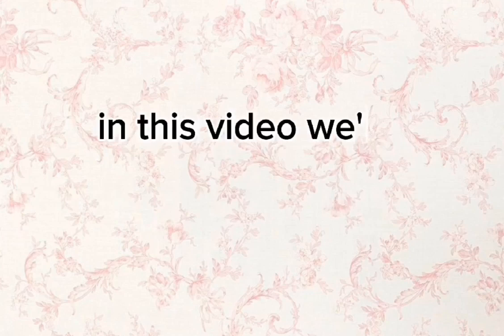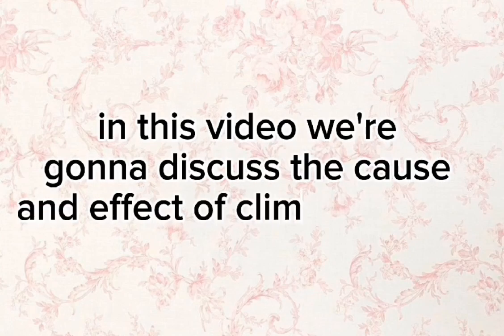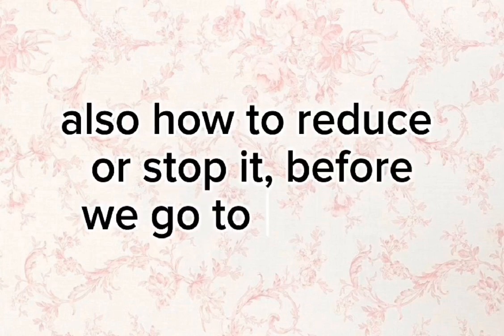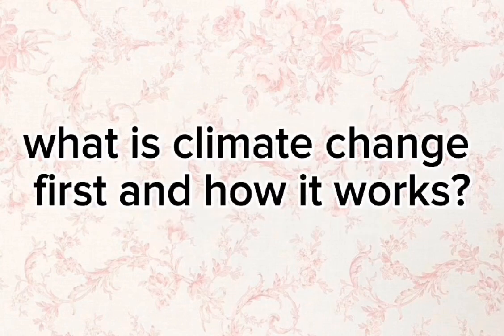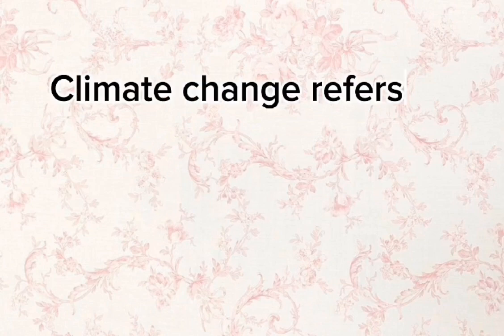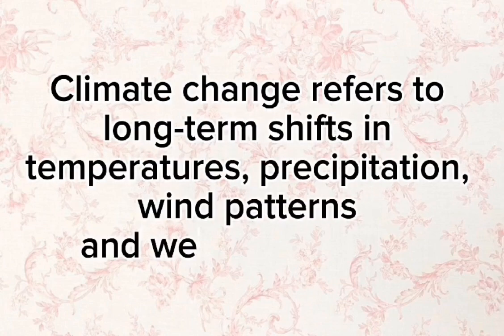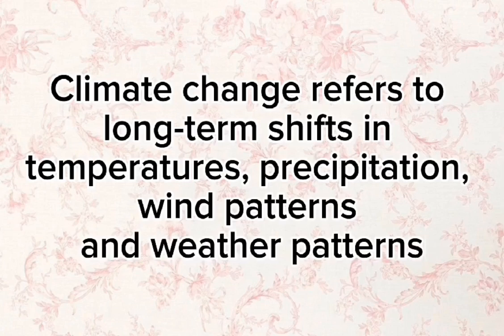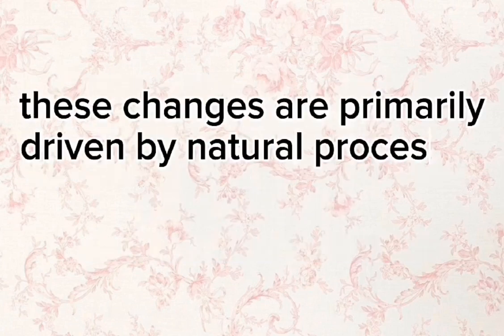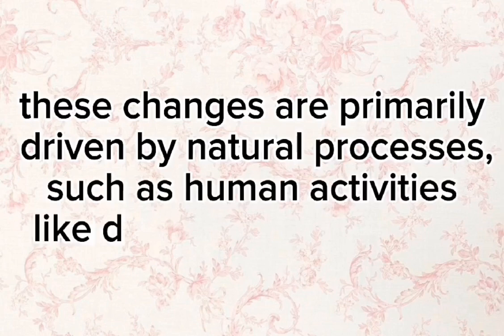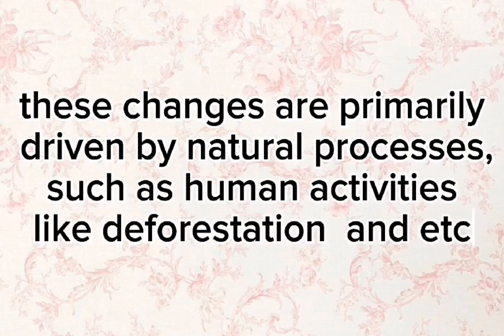In this video, we're gonna discuss the cause and effect of climate change, also how to reduce or stop it. Before we go to the topic, what is climate change first and how it works? Climate change refers to long-term shifts in temperatures, precipitation, wind patterns, and weather patterns. These changes are primarily driven by natural processes, such as human activities like deforestation and etc.